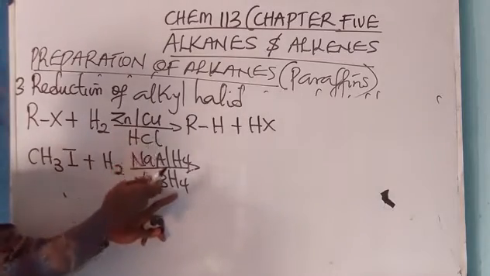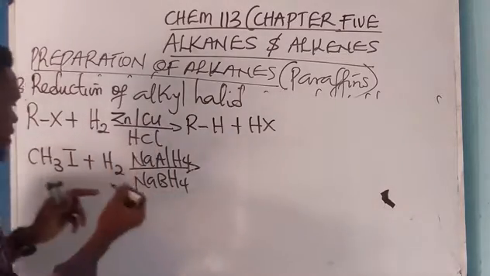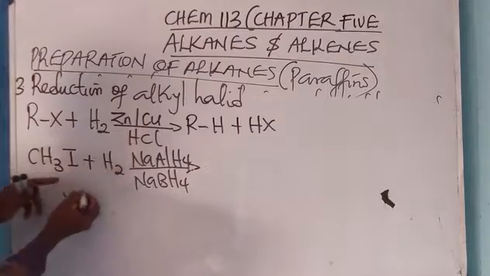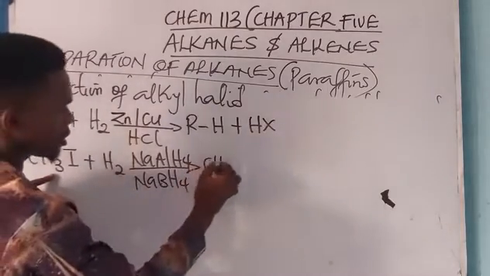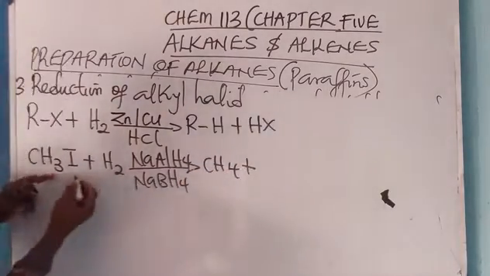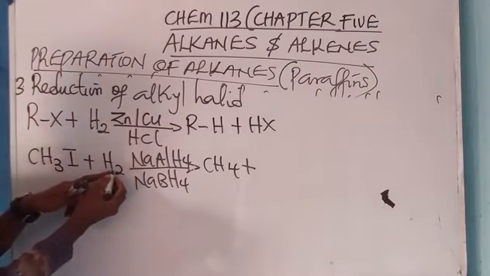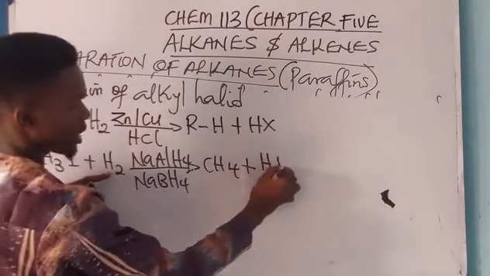You can use this or this. In doing that, take one H from here, add it to this, it becomes CH4, then I'm left with one H, and it becomes HI.